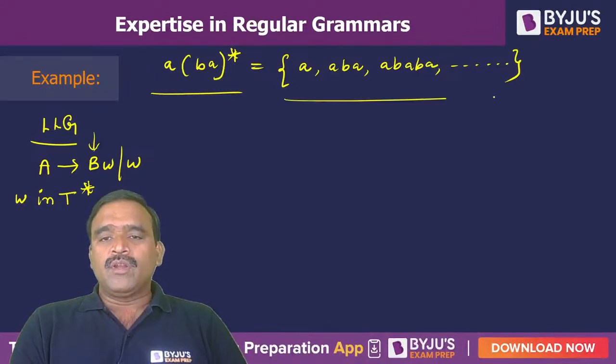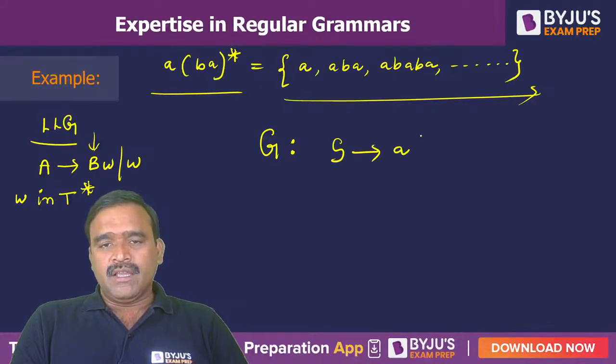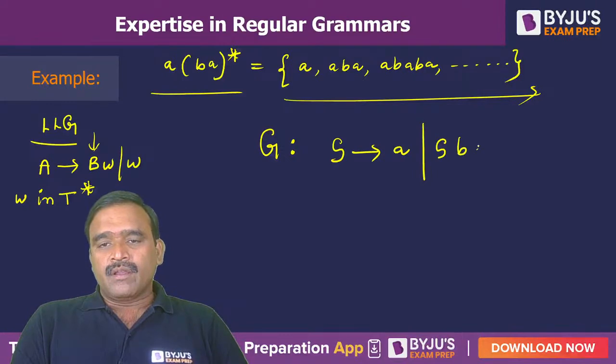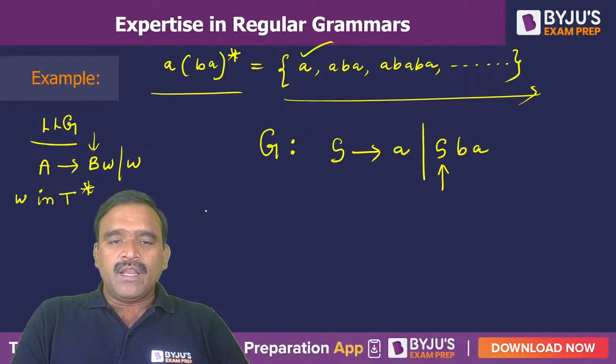Okay. Now coming to this, you can have any variable on the left side. Coming to this, we can have productions like this. So for grammar G, I am writing a left linear grammar. S to A, the minimum string is A, or we can have S to SBA. So the starting symbol can derive either A or SBA. The variable present on the left side makes it a left linear grammar. So the minimum string A can be derived just by using S to A.